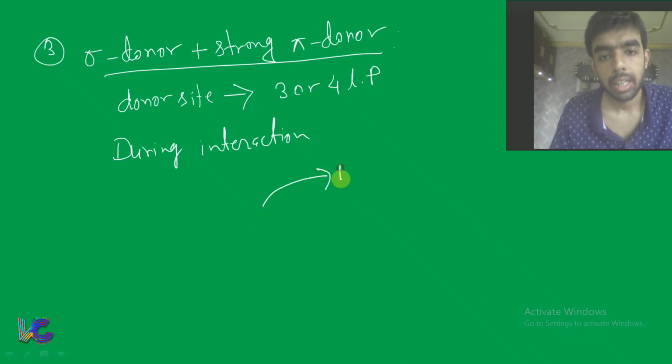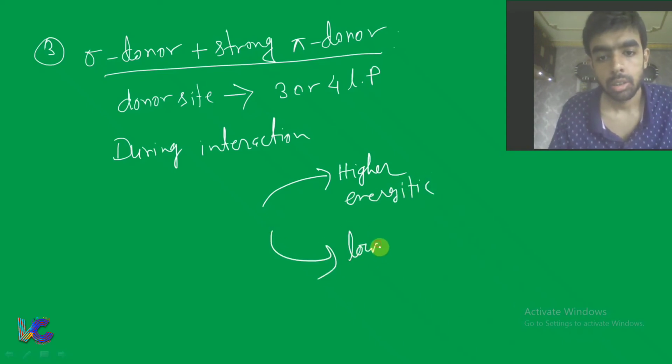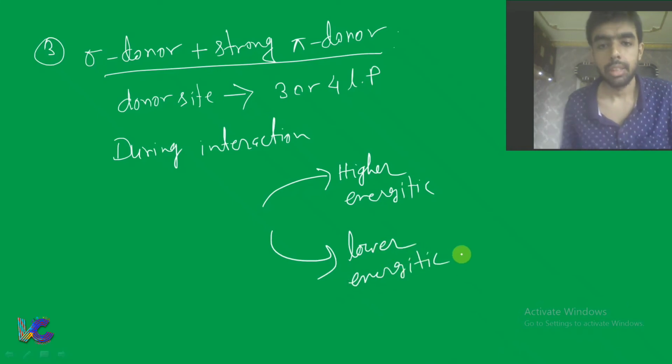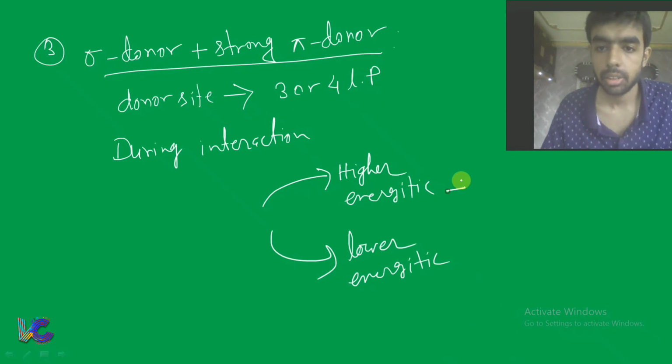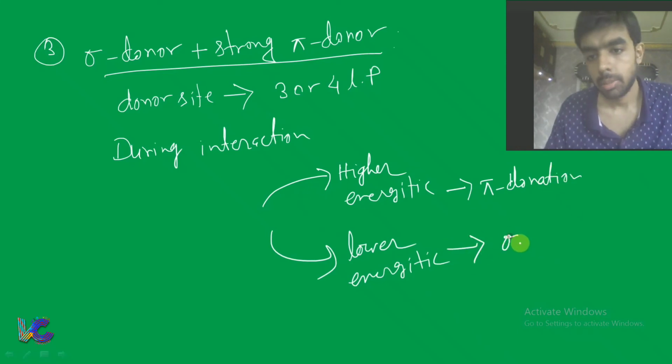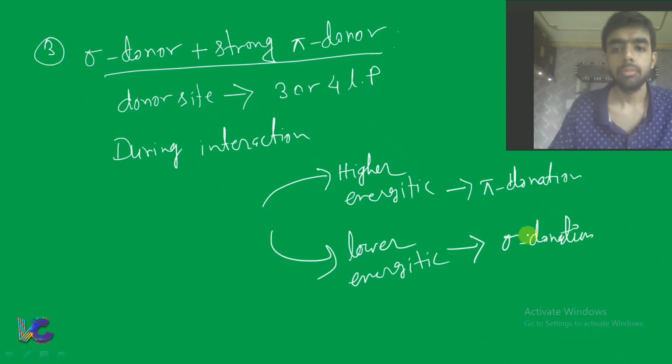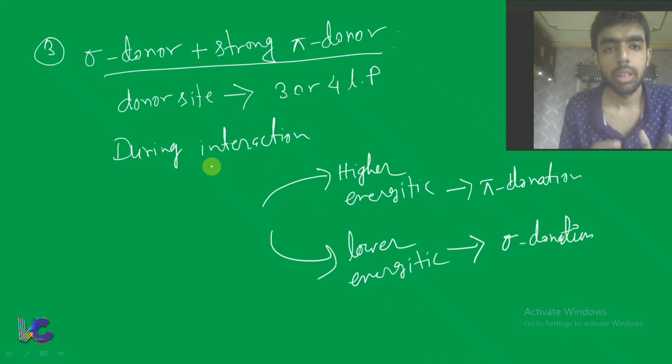One is higher energetic, and the other one is lower energetic. Fine. Now which is higher energetic? That means it is involved in pi donation, and the lower energetic is involved in sigma donation. Fine. So sigma donor and strong pi donor.